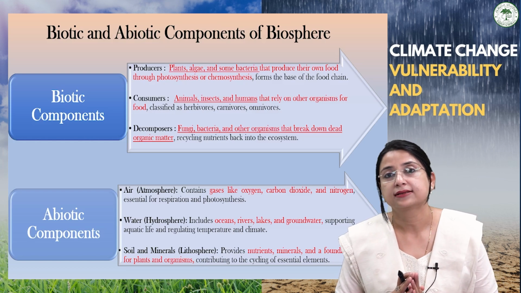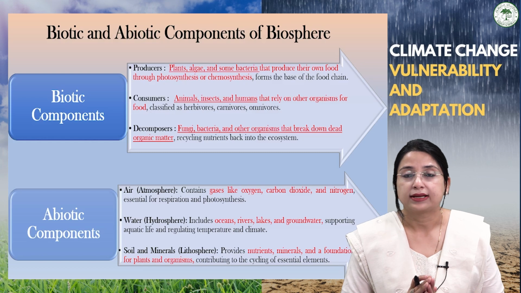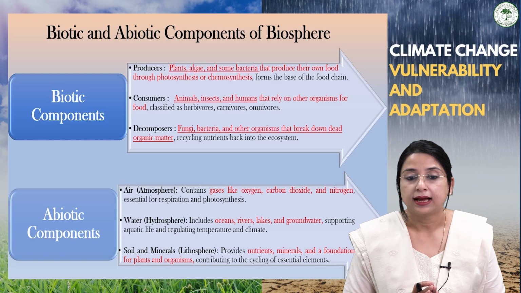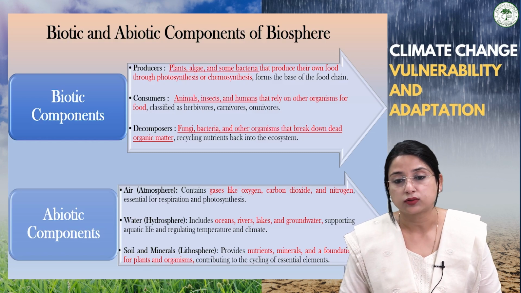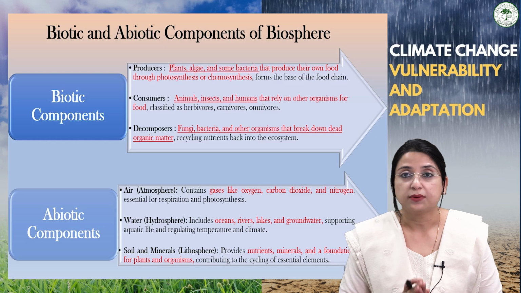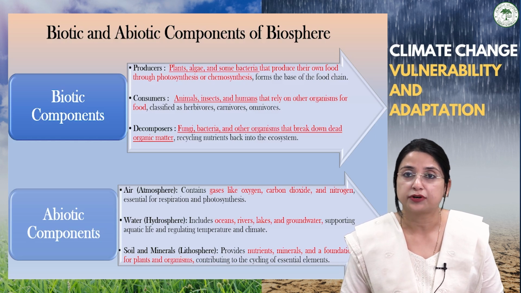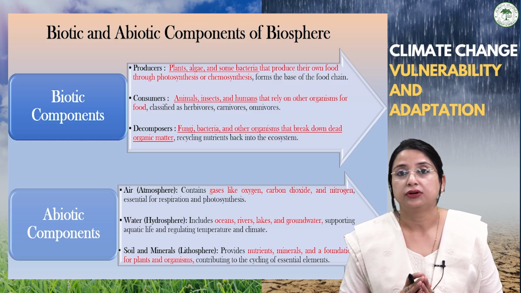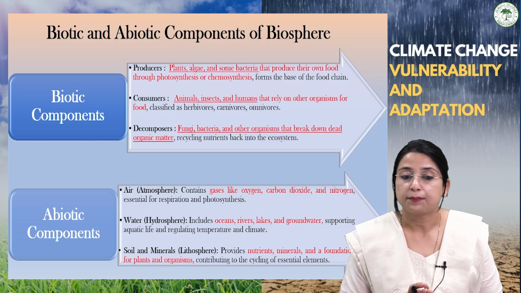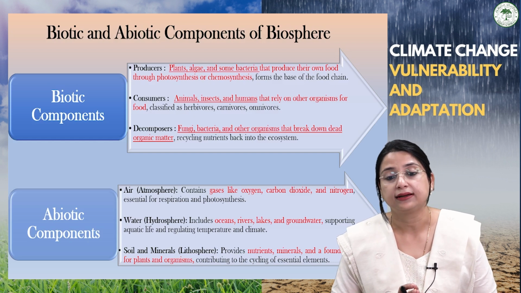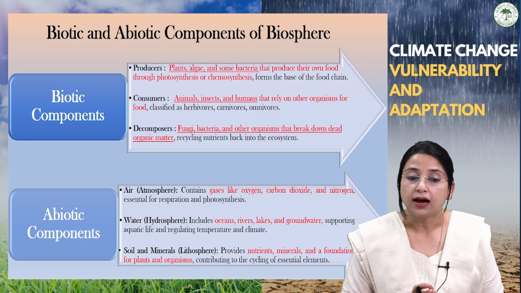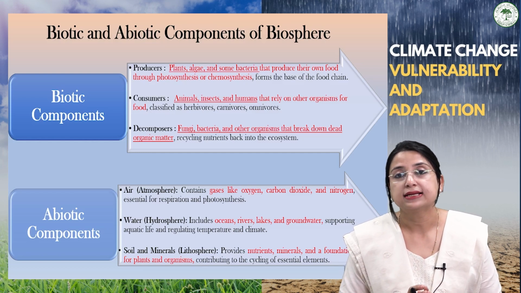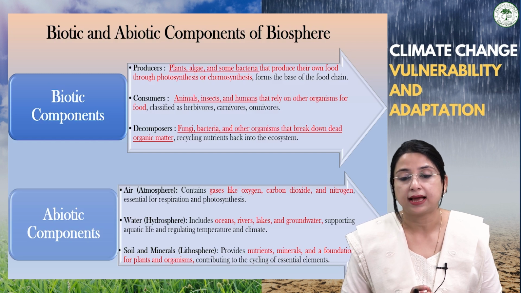And the abiotic components comprise the non-living things, for example, the atmosphere, hydrosphere, and lithosphere. As we have already discussed, the atmosphere contains gases like oxygen, carbon dioxide, and nitrogen, which are essential for supporting life, for respiration and for photosynthesis. Similarly, the hydrosphere, which includes oceans, rivers, lakes, and groundwater, supports aquatic life and also regulates the temperature of planet Earth. And the third component, the soils and minerals, regarded as the lithosphere, provide nutrients, minerals, and foundation for plants and organisms.